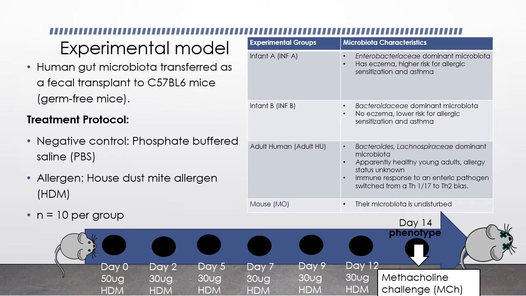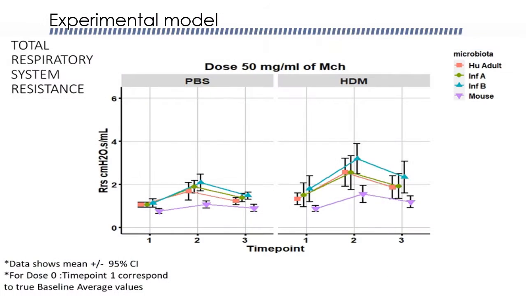Each group contained 10 mice, and the humanized microbiota was transferred as a fecal transplant to germ-free mice. The treatment protocol had a control variable, PBS, and an independent variable, the house dust mite allergen, because it is the most common allergen people are allergic to. The image on the bottom displays the HDM exposure protocol over a span of 2 weeks with the methacholine, a bronchoconstrictor.